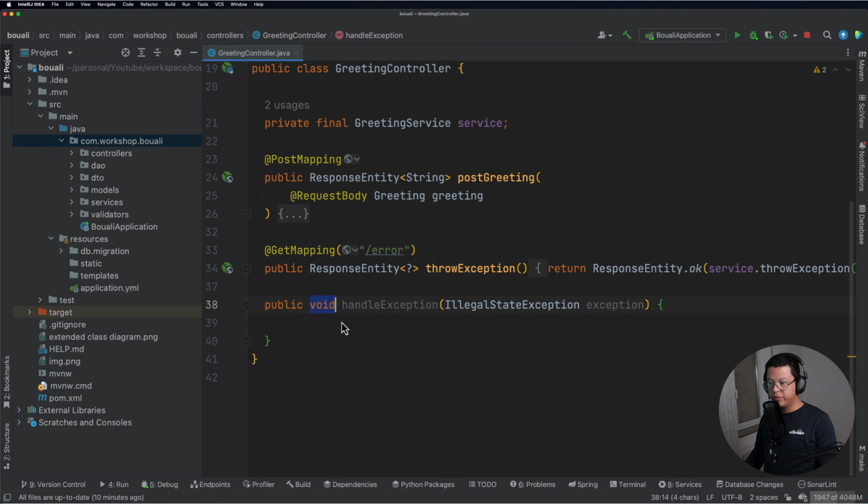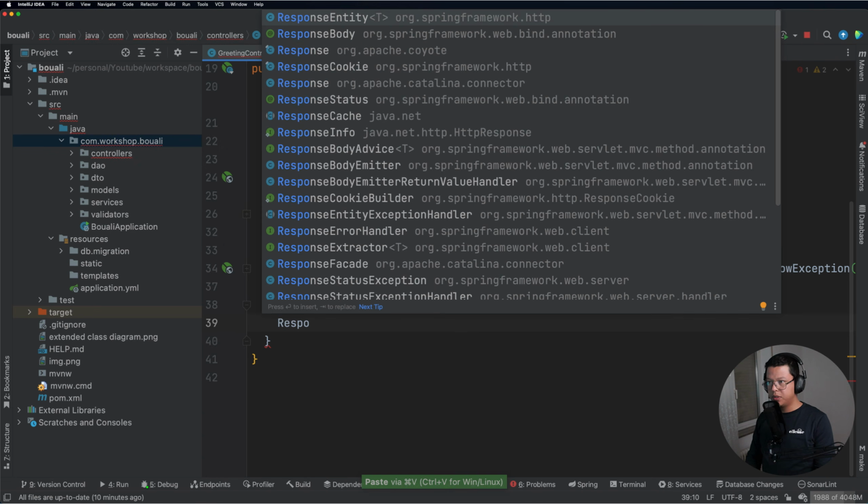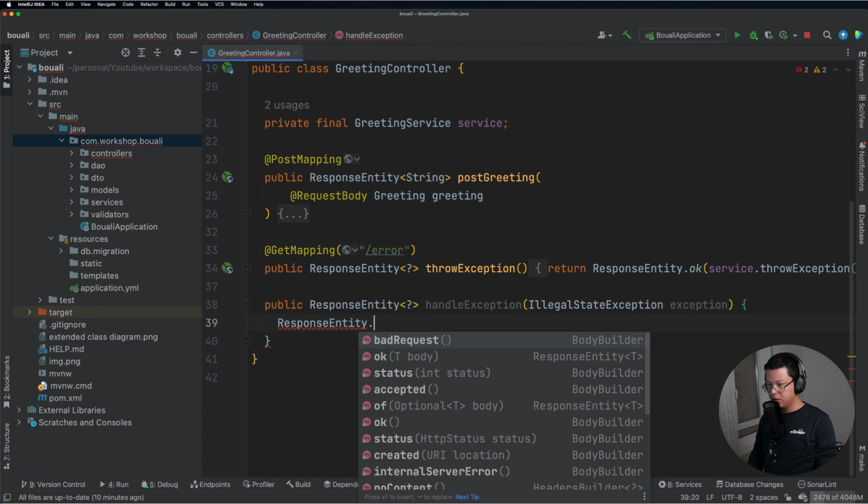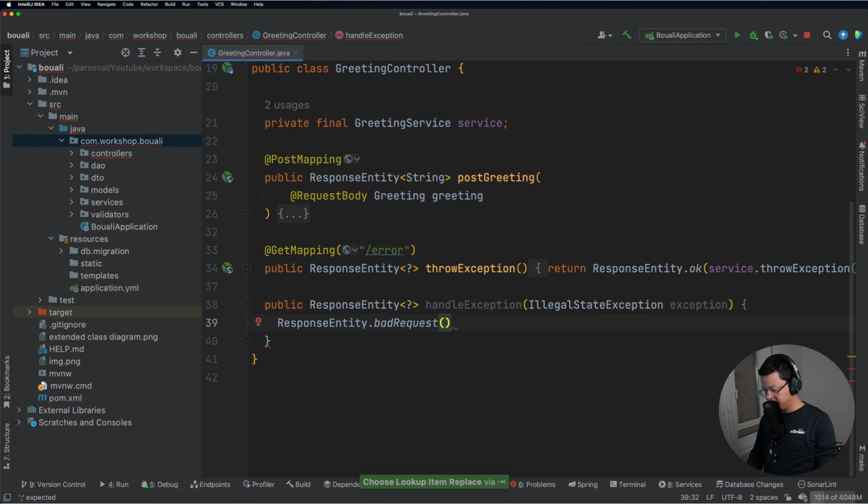Instead of a void, I will also return a response entity like that. So here I will say response entity dot bad request, and bad request is fine.